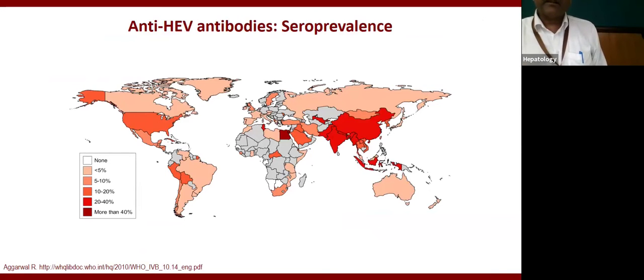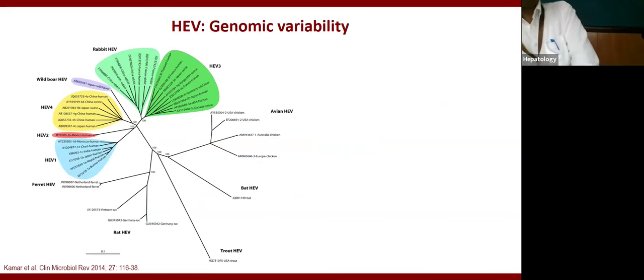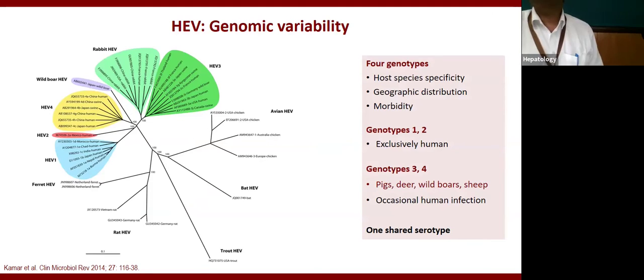So epidemiology: the red one you can see, the highest burden of HEV is in India, China, basically Asian countries, maximum we have. And that is less important. What is more important to know is that for hepatitis E there are four genotypes primarily: genotype 1, 2, 3, and 4. Genotype 1 and 2 behave similarly, and genotype 3 and 4 behave similarly. So there are two different types of hepatitis E virus, right?